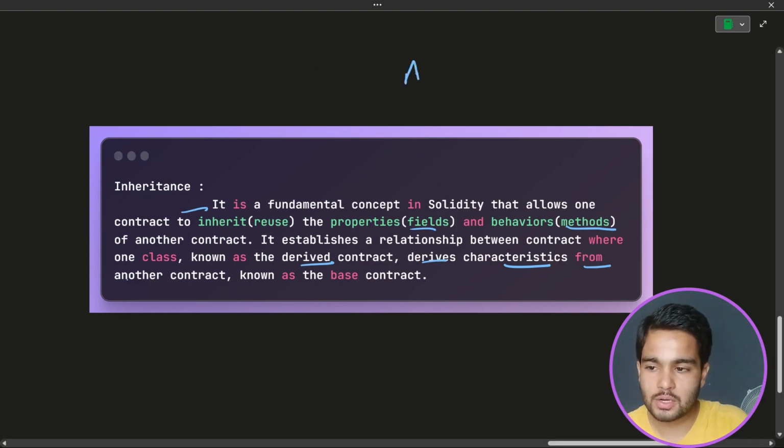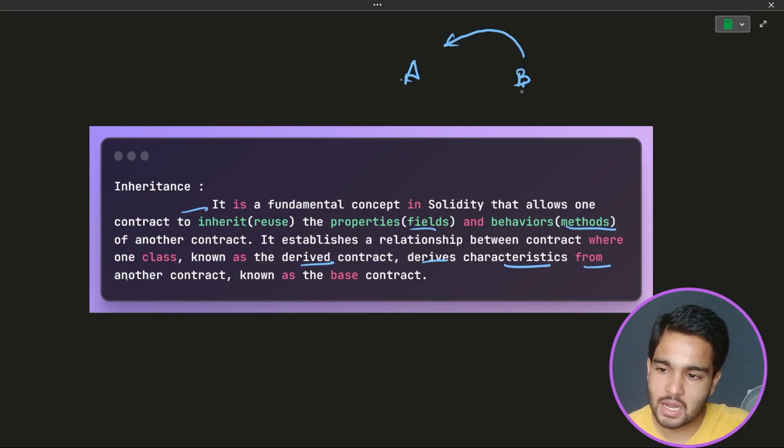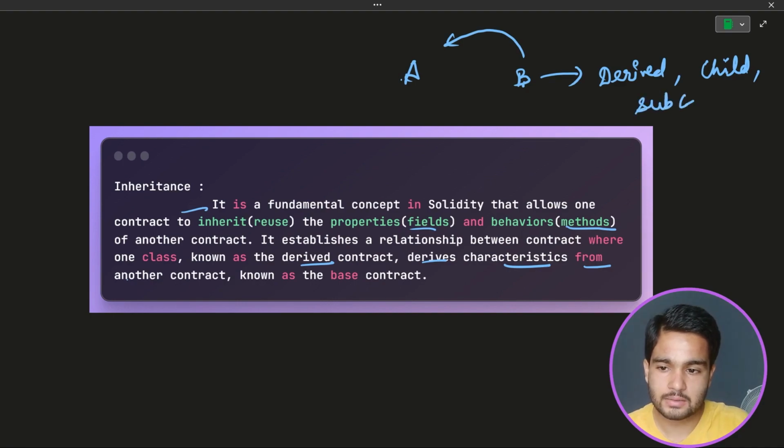So let's assume that two contracts are there in a file, contract A and contract B. Contract B is inheriting contract A. Now what happens is that B can have several names related to inheritance. It could be a derived contract, it could be a child contract, and it could be a subcontract. Because in inheritance, whatever contract is inheriting any other contract could have these names: derived, child, or subcontract.